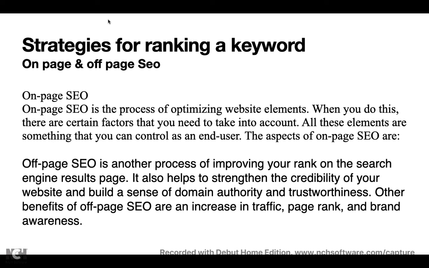Now we'll look into the strategies of SEO. We have two main strategies: on-page SEO and off-page SEO. On-page SEO is nothing but optimizing your website. Optimizing means bringing your website to the first place. When you are doing this, there are many factors that have to be considered to keep your website on the top. We follow a set of 5 to 6 parameters to bring your website on the top of the list, so that the tendency of the user to click that particular link is more.